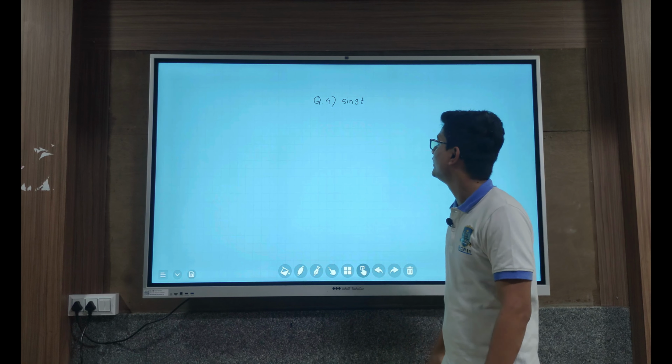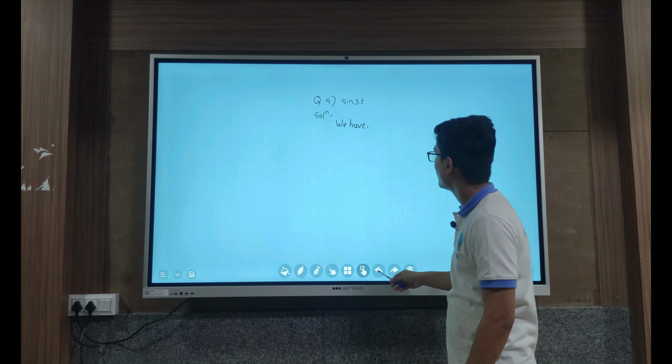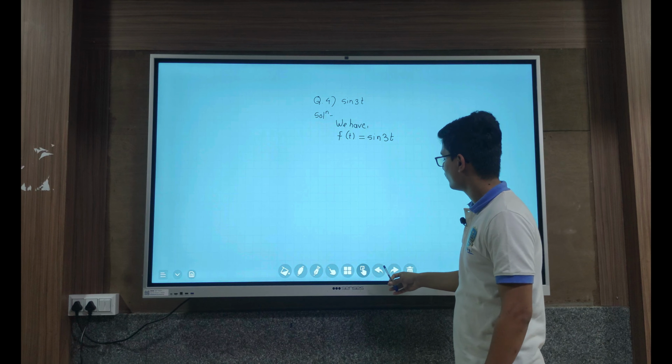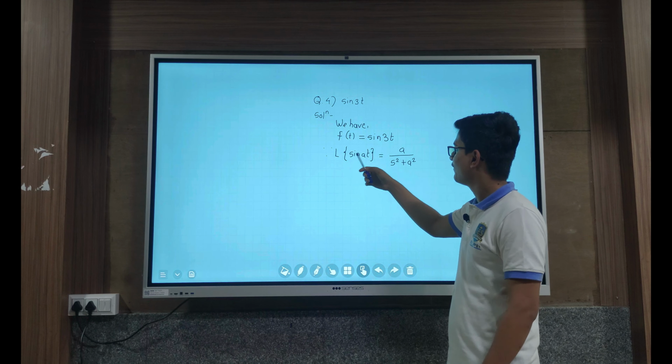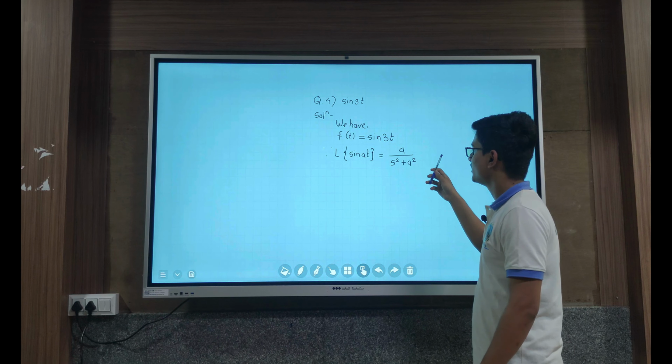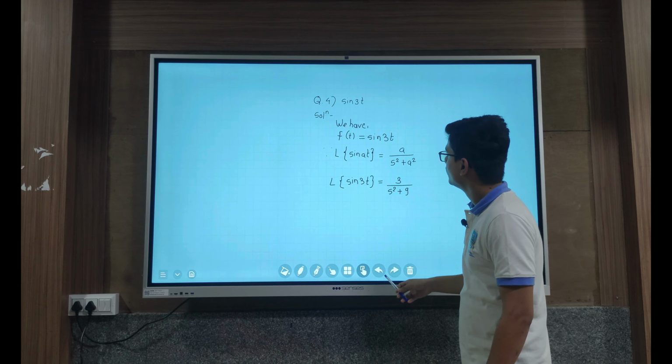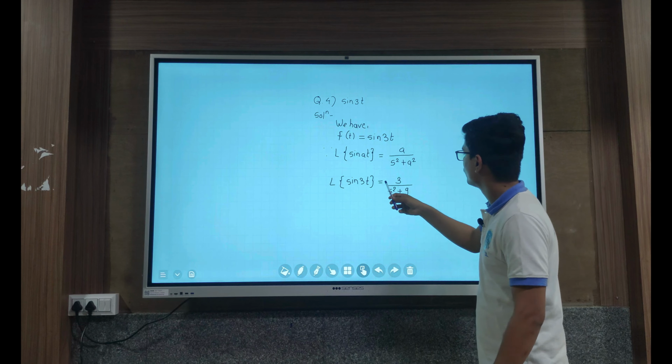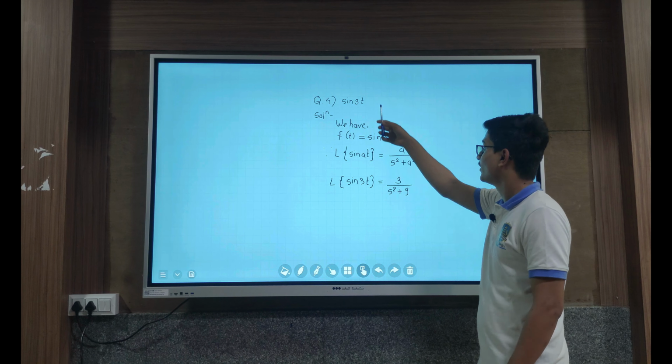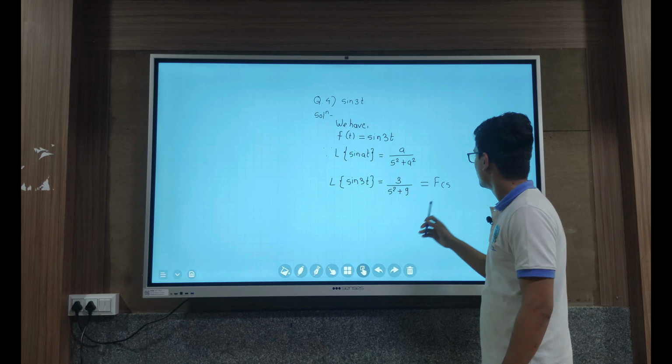So let's see the fourth problem, which is nothing but sin 3t. So we can write in this manner, we have f of t is equal to sin 3t. We have the Laplace formula: Laplace of sin at is equal to a divided by s square plus a square, where a is nothing but 3. So we can write Laplace of sin 3t is equal to 3 by s square plus 9, where 9 is the square of 3, which is nothing but f of s.